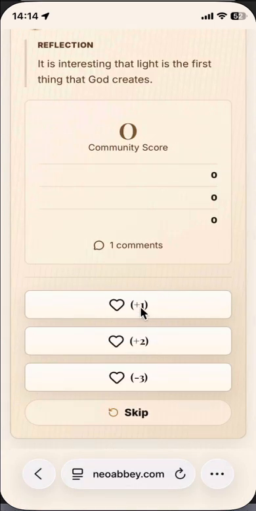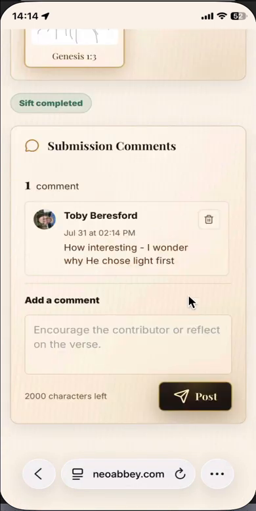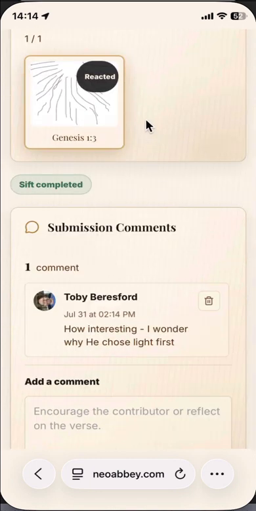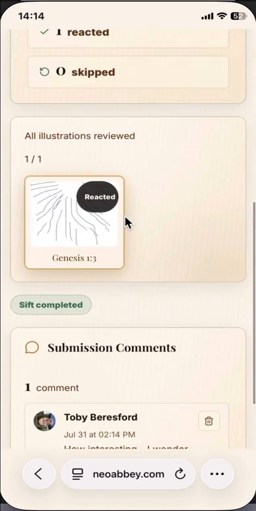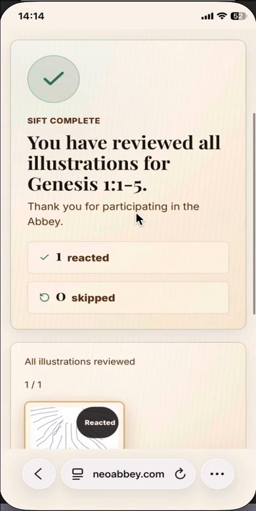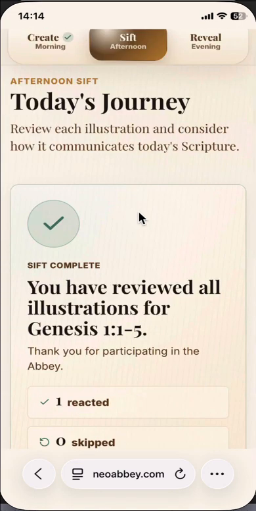I can also give a vote. I was going to give it a +1. So then that image has had a +1. And so now I've done the sift phase, and I've completed my afternoon journey. And I'll come back later for the reveal to see our finished Bible passage.